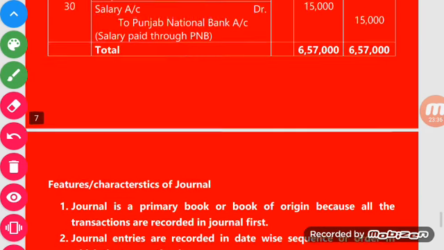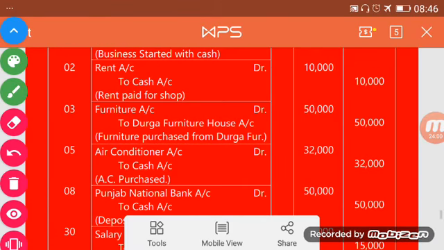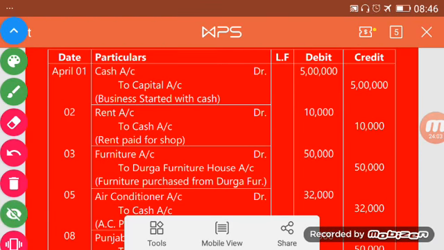After recording every entry we write this. This is called the narration. Narration means the reason for recording the transaction. For what reason we have made that particular entry. After every transaction we record narrations, as you see on the screen. Business started with cash, rent paid for shop. That is the reason for recording the transaction. That is called the narration.